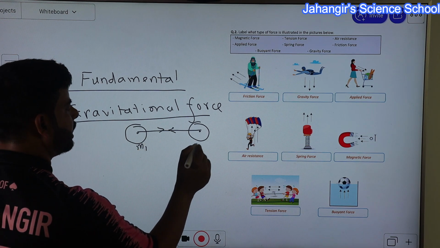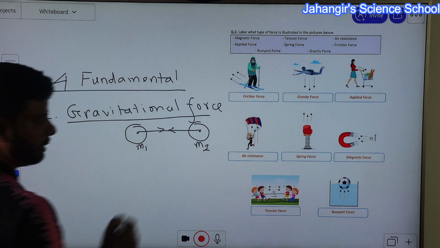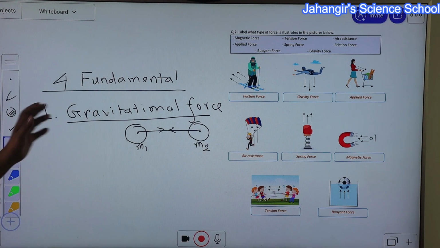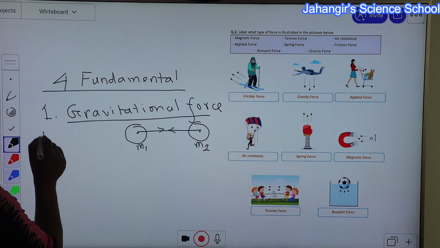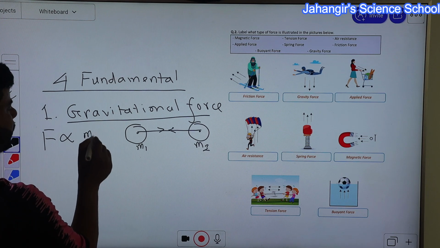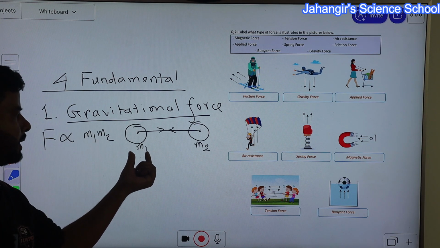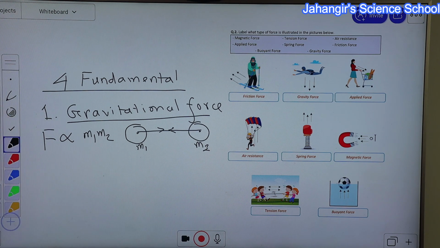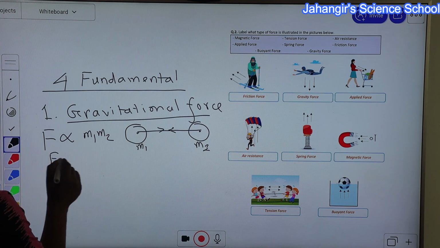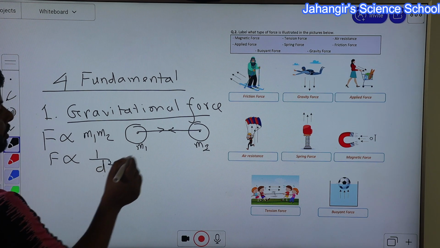Sir Isaac Newton gives a relation related to the gravitational force. The amount of gravitational force is directly proportional to the product of their mass. So mass of the first object is m1, mass of the second object is m2. And another thing is inversely proportional to the square of the distance between them.